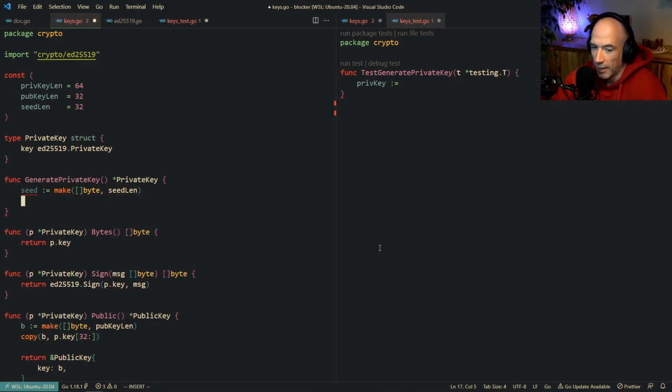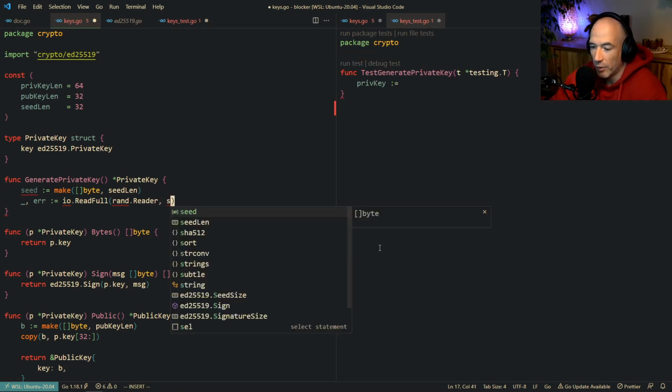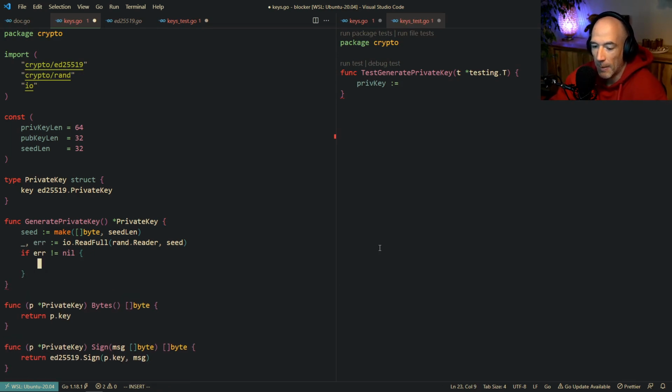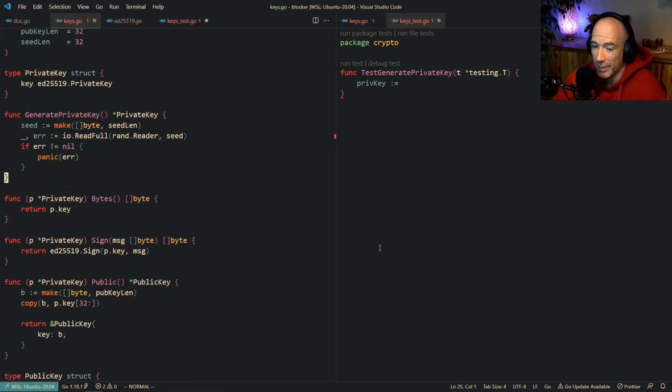Seed len. And then we're going to say underscore r is going to be IO read full. We're going to give this a random reader. We're going to make a seed, right? And we're going to read into the seed bytes. And actually, you could say, why don't we return an error? I mean, if this fails, it fails, right? If this fails, there's no need to handle the error, right? The application is going to be broken. Your application, you're going to be wrecked. So we can panic here. So if there is an error and that's not null, you're going to panic, right? A lot of people say, yeah, you need to handle the error. If your program cannot continue, there is no need to handle the error, right? Unless you want to do something with it.